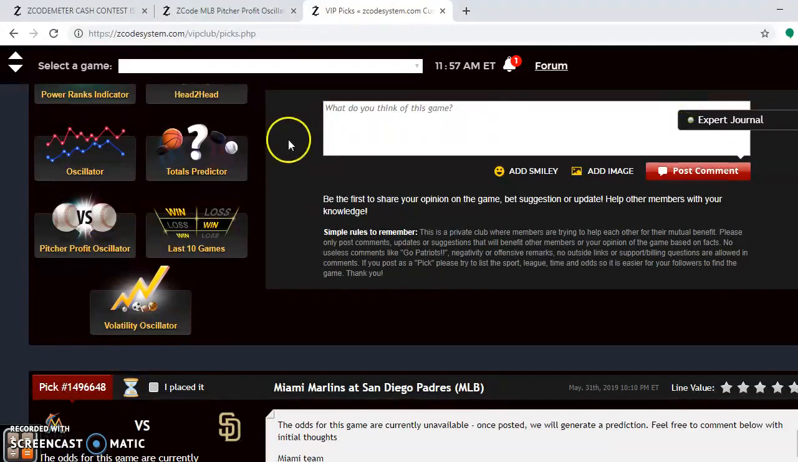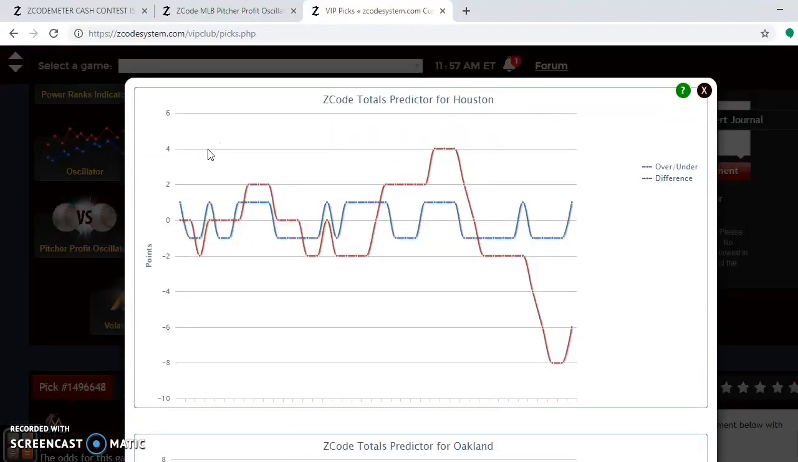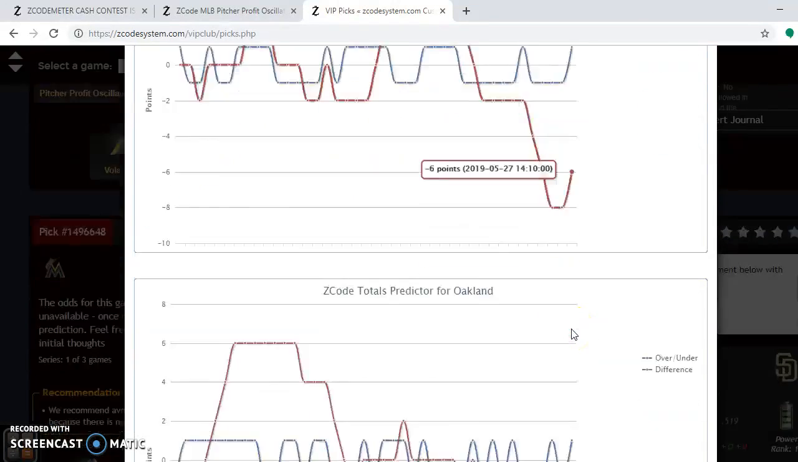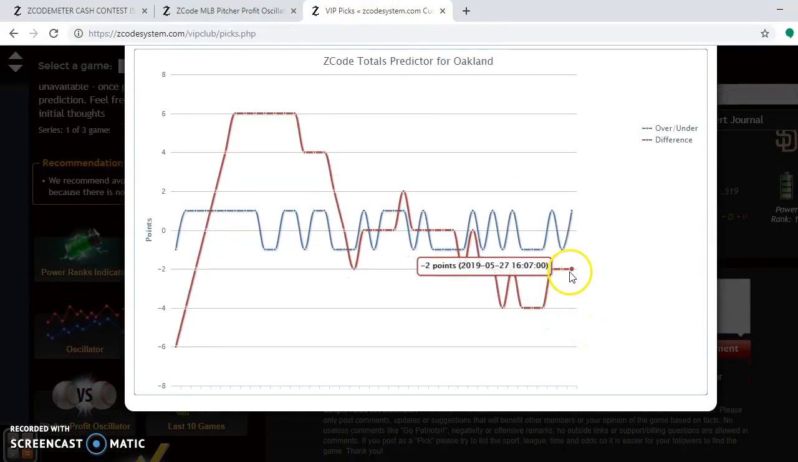If we look at the totals predictor, betting the over-under, well, let's see. Houston is trending way under in their games, and you can see that Oakland is also trending under in their games, so the best bet for the games in this series is to go with the under.